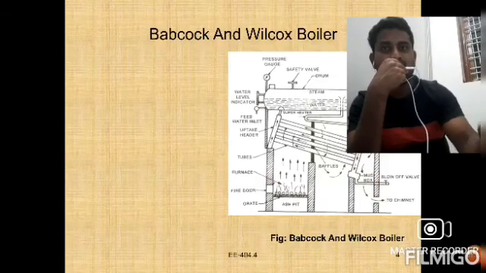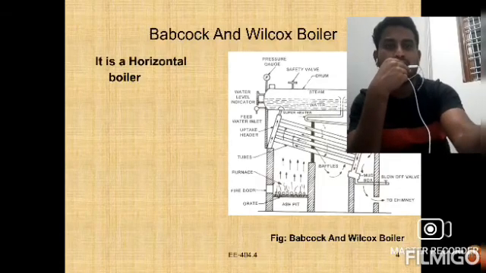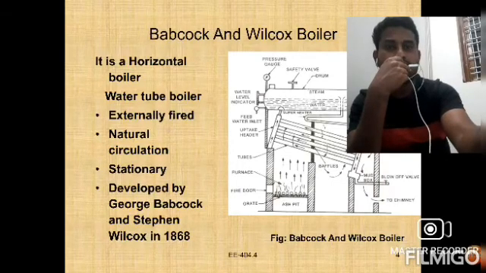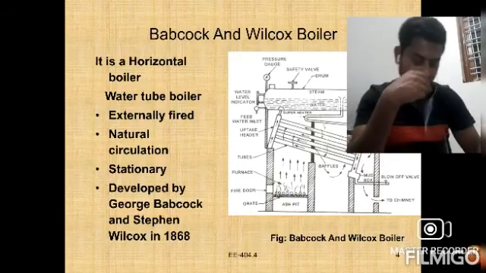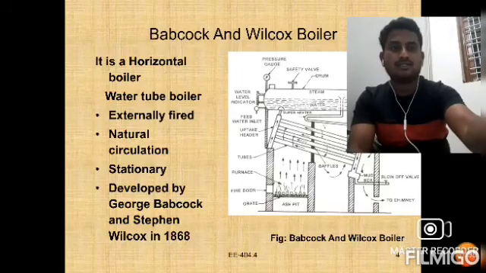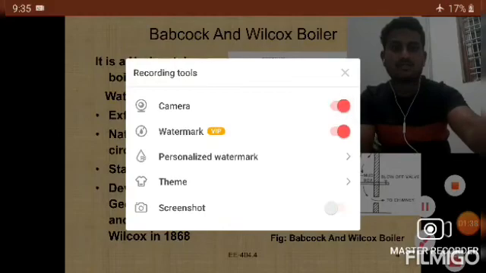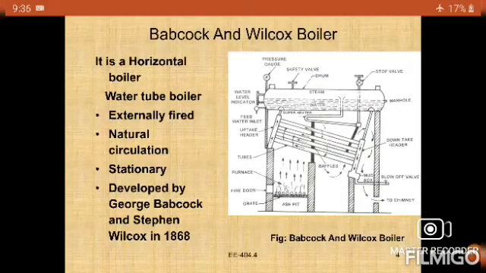And it is a horizontal boiler, right? The Babcock and Wilcox boiler, right? First of all, we will discuss the introduction to the Babcock and Wilcox boiler. So first of all, we need to know the importance of the Babcock and Wilcox boiler.